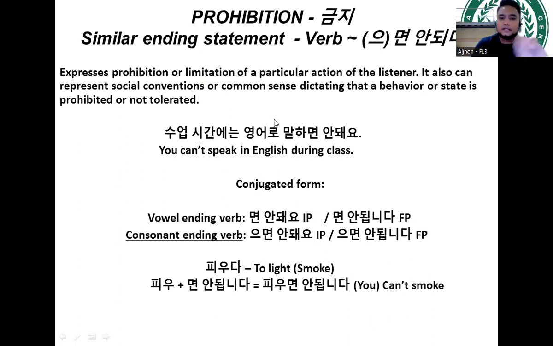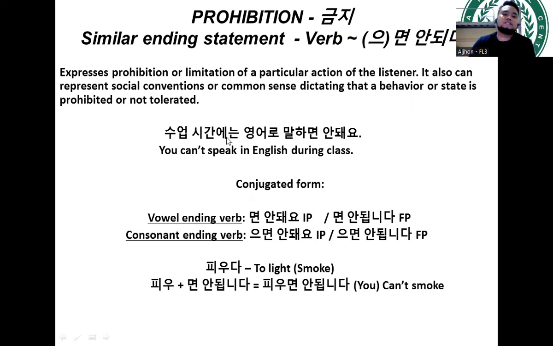And so let's try to go over every word or vocab na ginamit. So first is suop. And so what is suop? All right, so suop means class in Korean. Another is shigan. I know you're familiar with this term. Shigan means time, di ba? So usually ginagamit siya as a part of counters or classifiers.